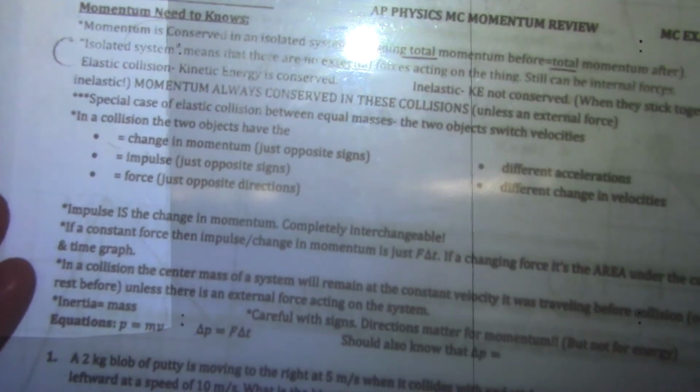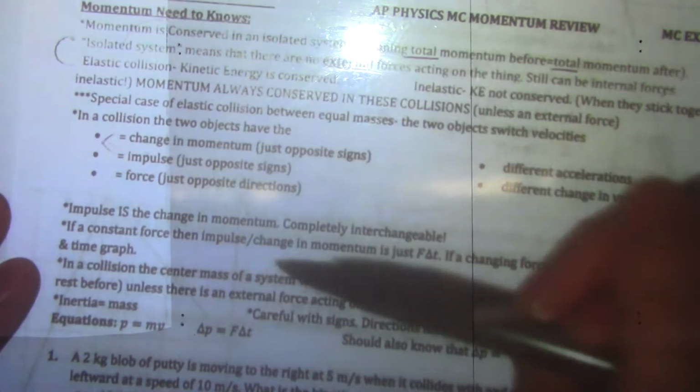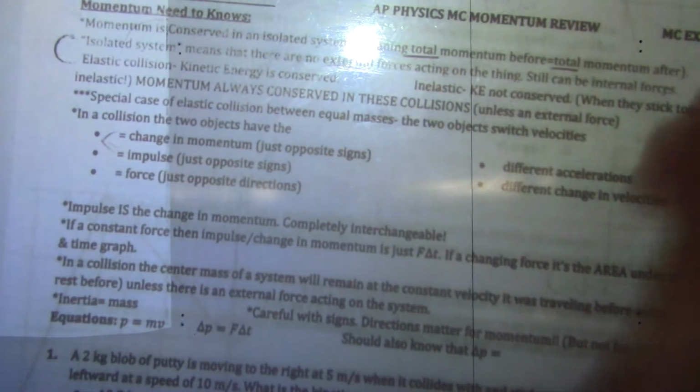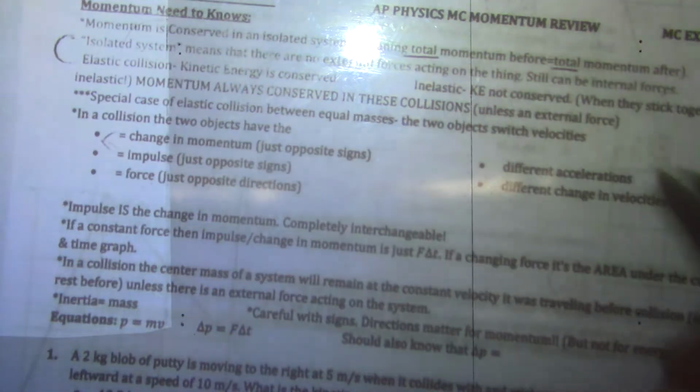In a collision, the two objects have the same change in momentum, right? When one loses, the other one gains. They'll have the same impulse because these two mean the same thing. They'll have the same force because F of A on B is the same as B on A. And they'll feel the force for the same amount of time.